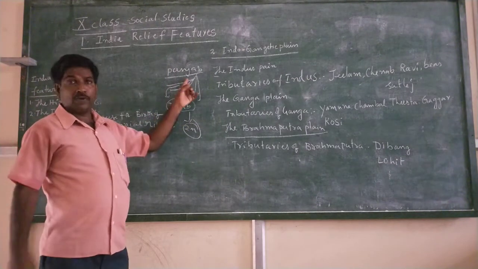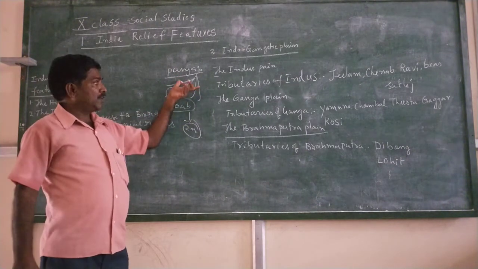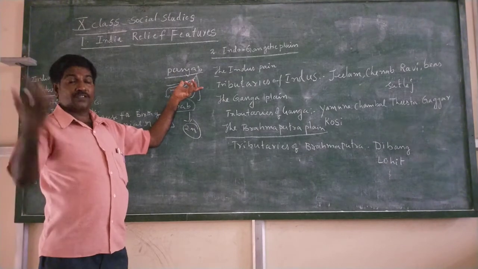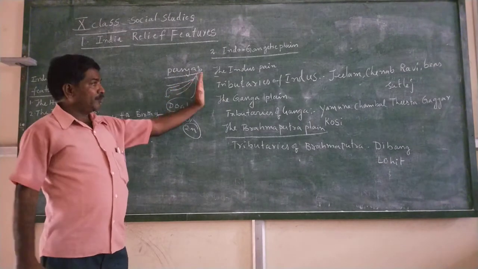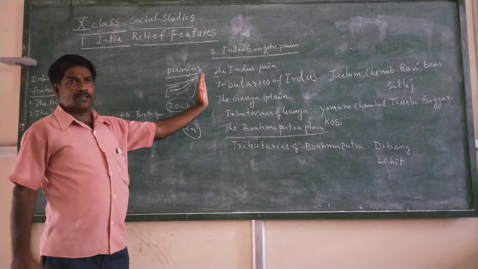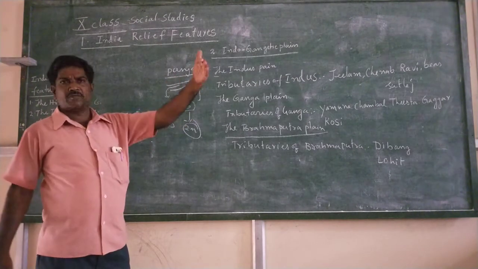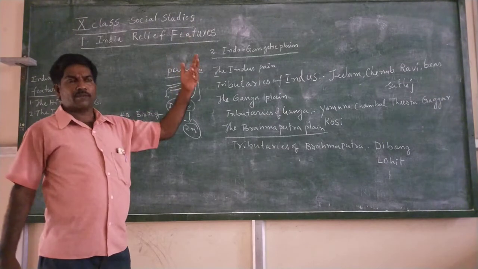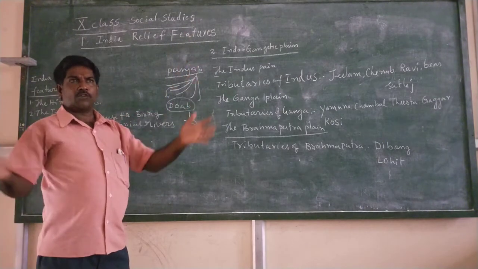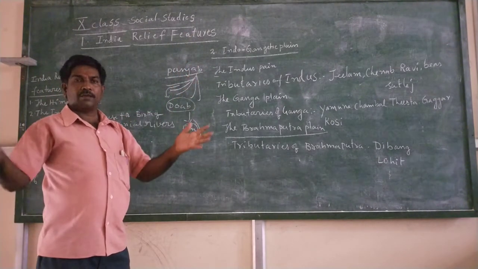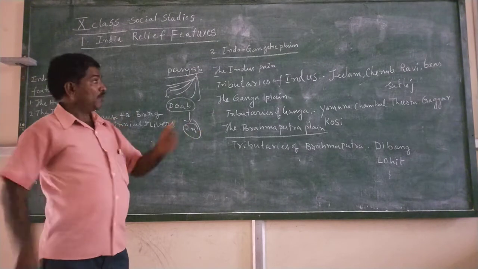The Punjab people get high income because water is available 365 days. For example, if we compare all the states, Punjab is a high income state at present.